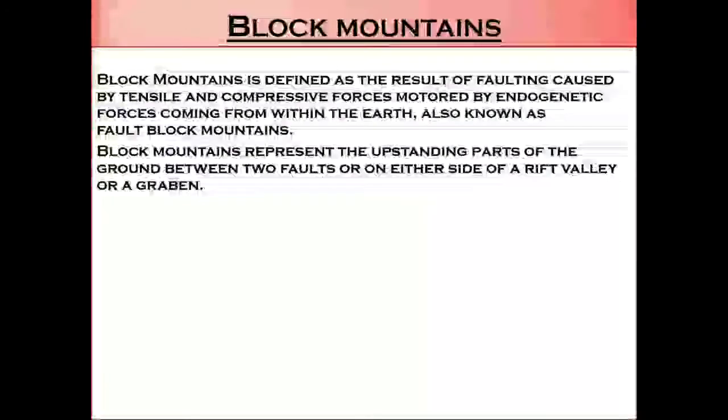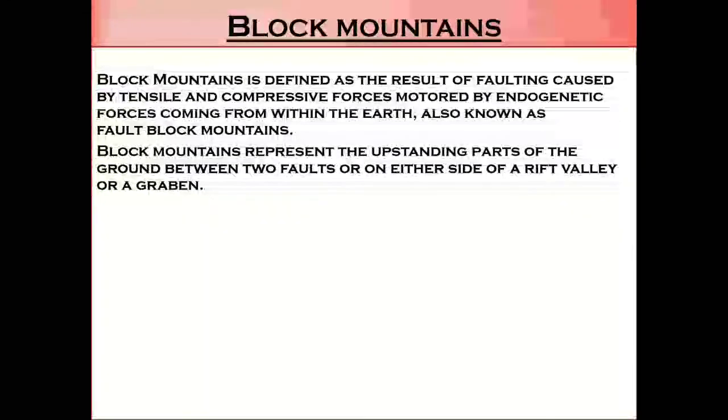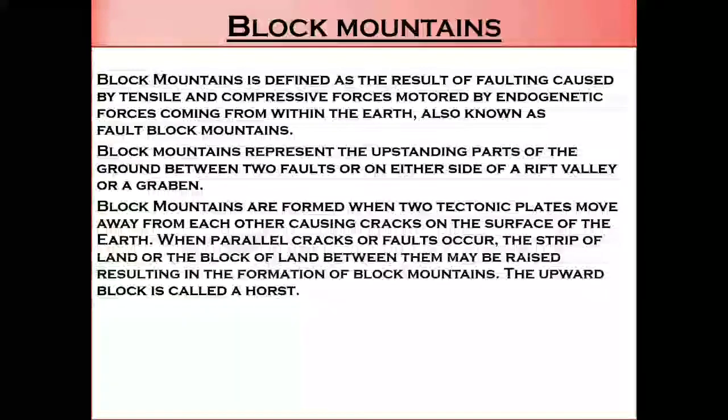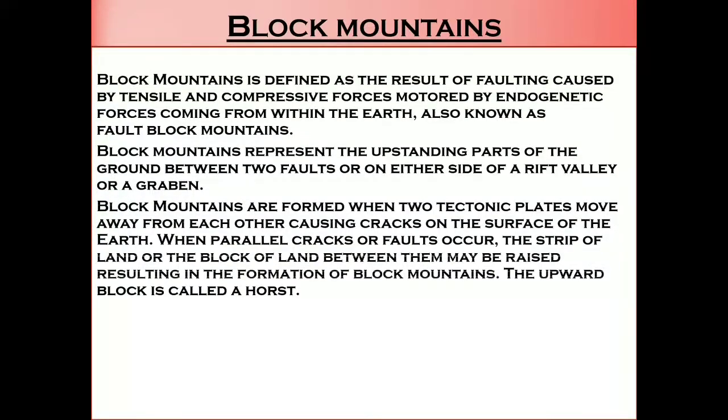Let's talk about block mountains. A block mountain is defined as the result of faulting caused by tensile and compressive forces motored by endogenetic forces coming from within the earth, also known as fault block mountains. Block mountains represent the upstanding parts of the ground between two faults or on either side of a rift valley or a graben. Block mountains are formed when two tectonic plates move away from each other, causing cracks on the surface of the earth. When parallel cracks or faults occur, the block of land between them may be raised, resulting in the formation of a block mountain.